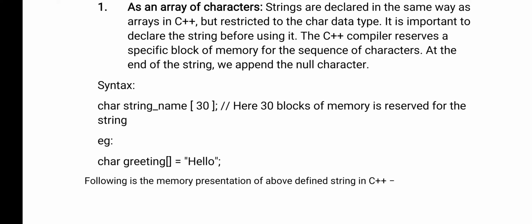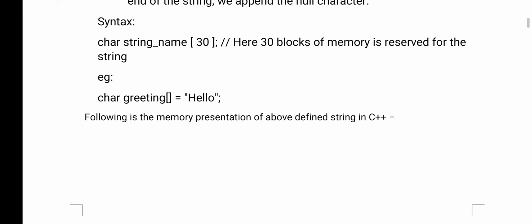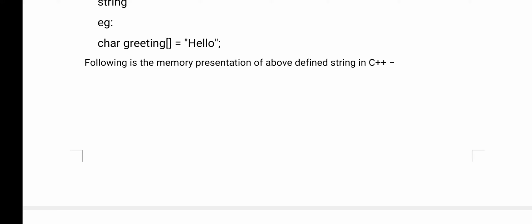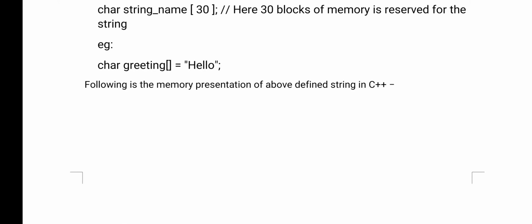What is the name of the array? String name. So in the below you see the example. What is the data type here? Char. What is the name of the array? Greeting. And here I have given a size of 5. So automatically it gives the size as 5. So here greeting is the name of the array, or you can say that it is a string because it is a collection of characters.